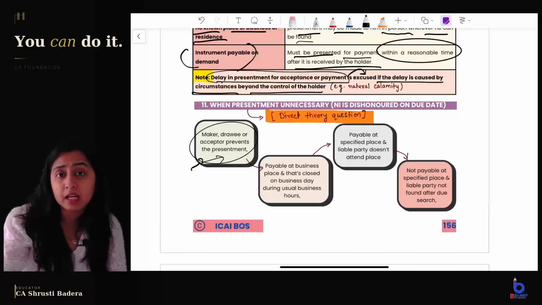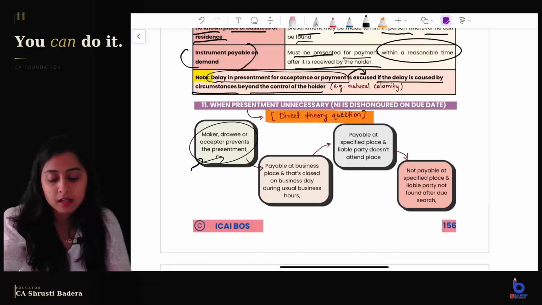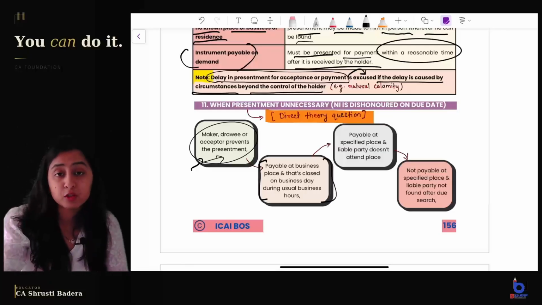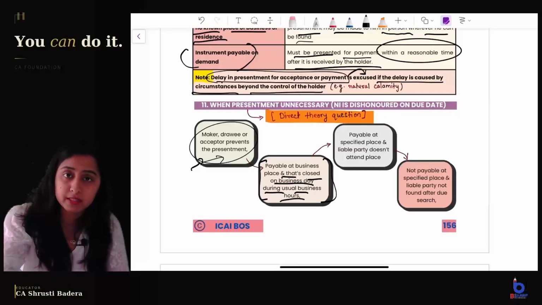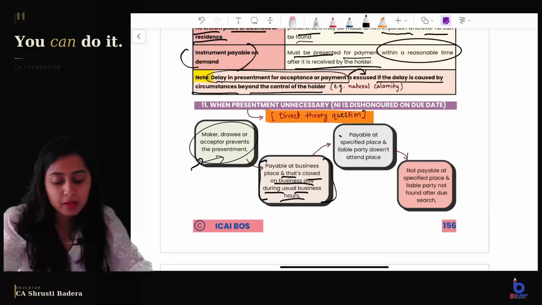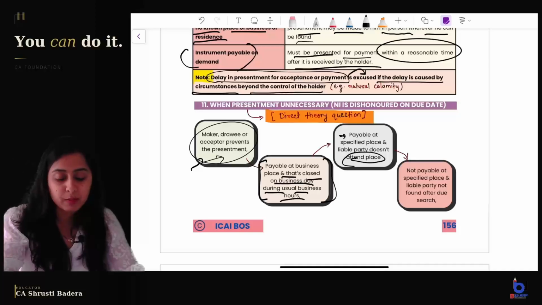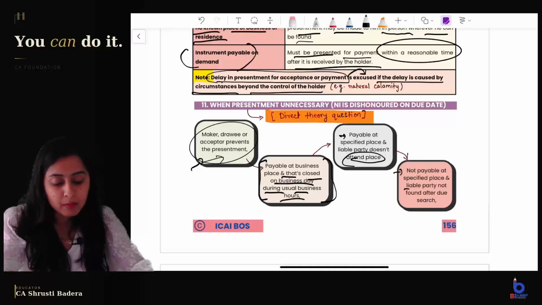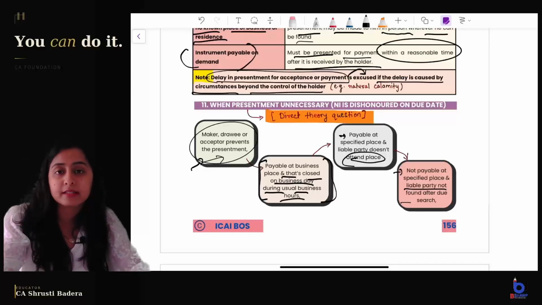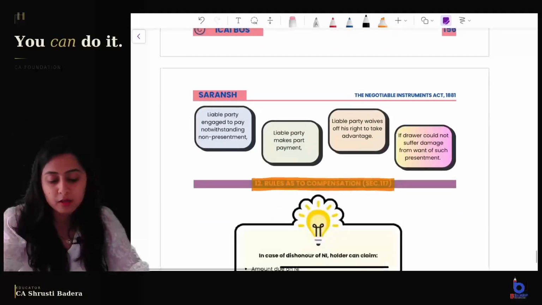If he is doing something like this to prevent the presentment, if say for example it was payable at a business place and that is closed on a business day during usual business hours also, or if it was payable at a specified place and the liable party does not come to that specified place, if it was not payable at a specified place and liable party cannot be found after reasonable search at any place, then in these 4 cases presentment is not required again. Also there are few more points.